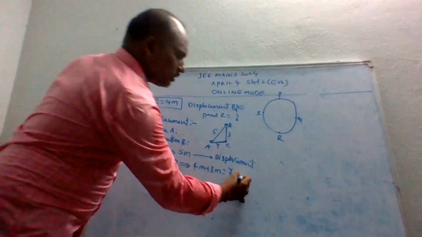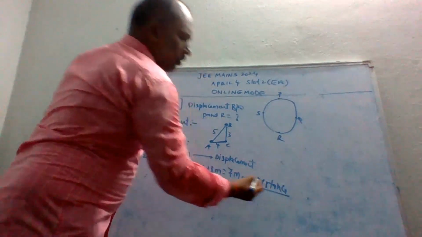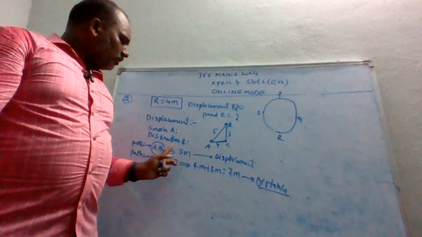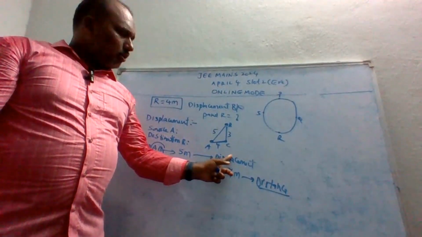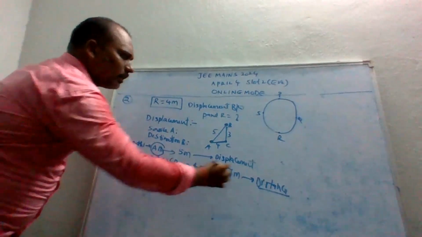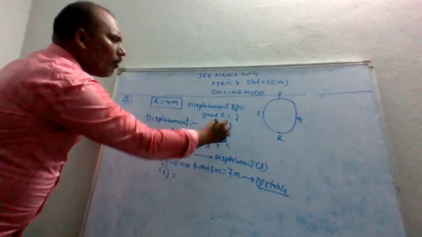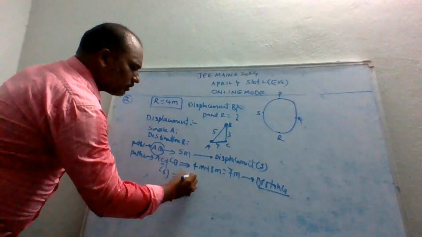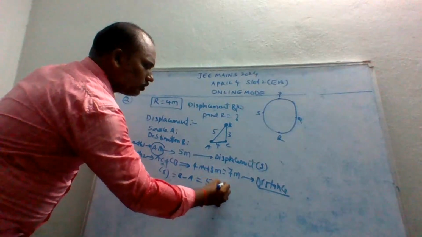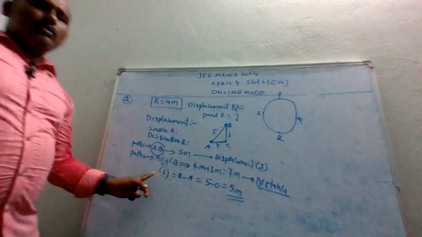What is this called? Distance. So that is very interesting. Keep in mind, guys. So path 2 is called distance, and path 1 is called displacement. So now how to calculate this displacement? Let the symbol be S. So S is equal to final point B minus initial point A. So how much? 5 minus 0. 5 meters.